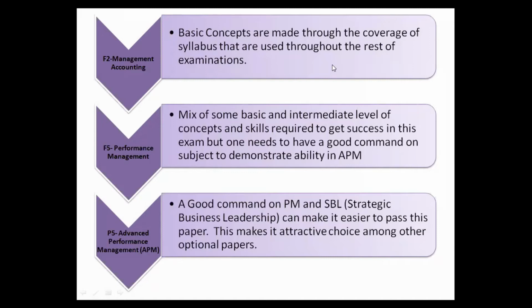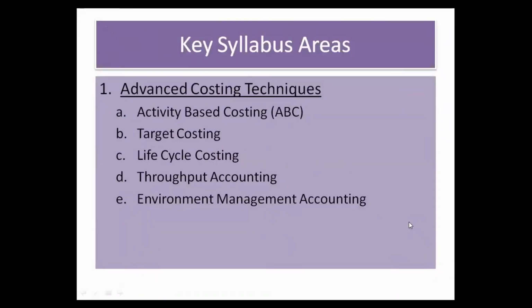Now come towards the main syllabus areas of F5. F5 is basically divided into 5 key syllabus areas. Number 1, first of all, advanced costing techniques.